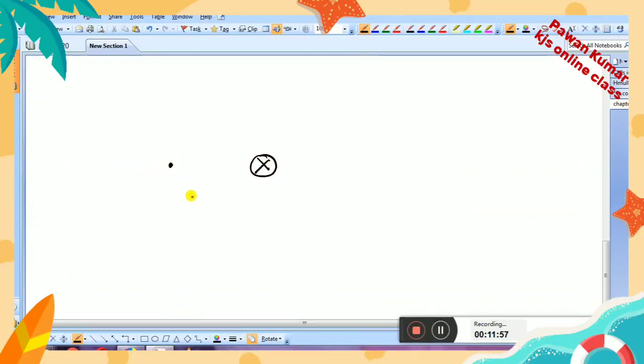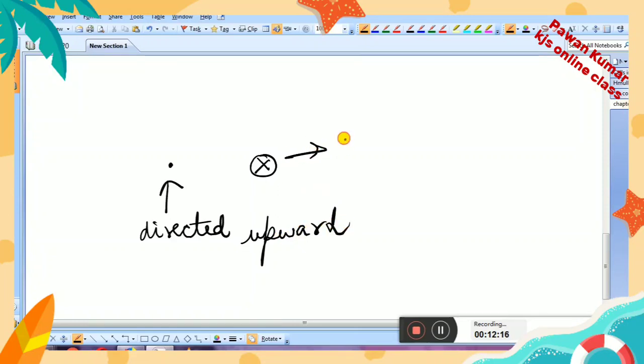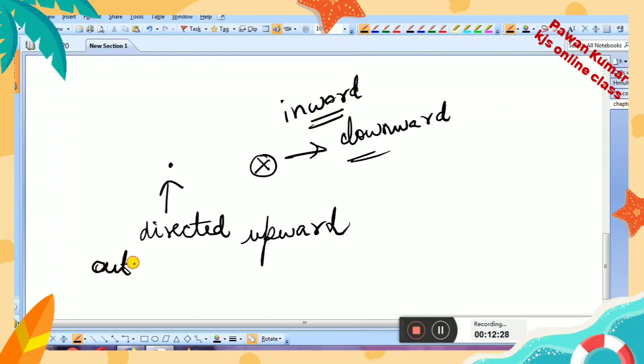Remember, directions perpendicular to the plane, directed outward and inward, are shown by these two symbols. You can also call it inward and outward.